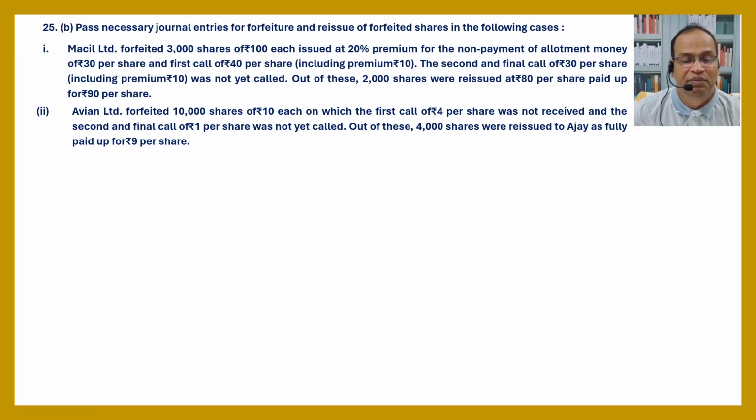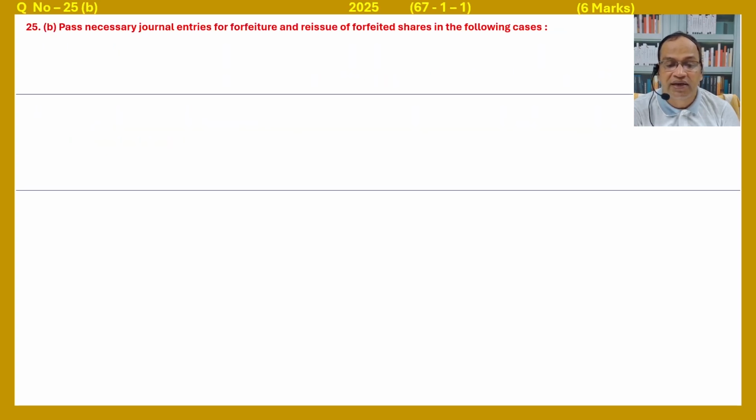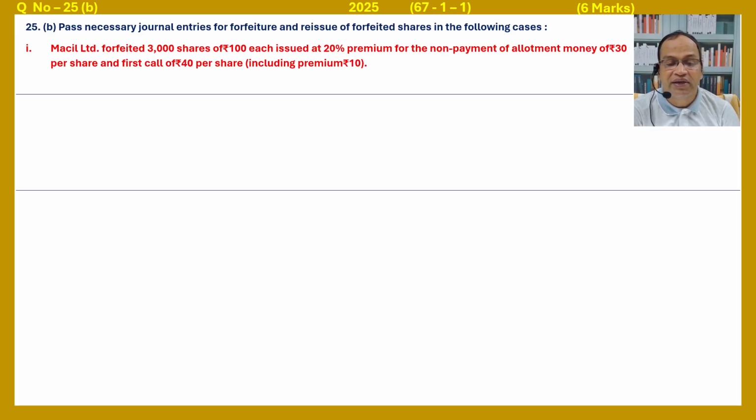Next, 25B. Pass necessary journal entries for forfeiture and reissue of forfeited shares in the following cases. Marshall Limited forfeited 3,000 shares of rupees 100 each, issued at 20% premium, for the non-payment of allotment money rupees 30 per share and first call rupees 40 per share including premium 10. From this sentence we got, please write forfeited shares equal to 3,000 shares.